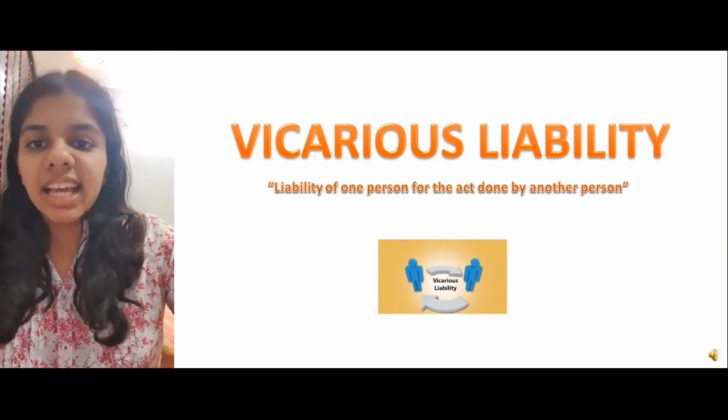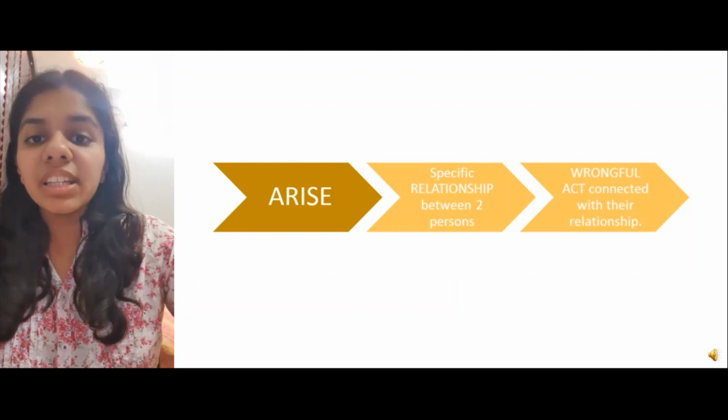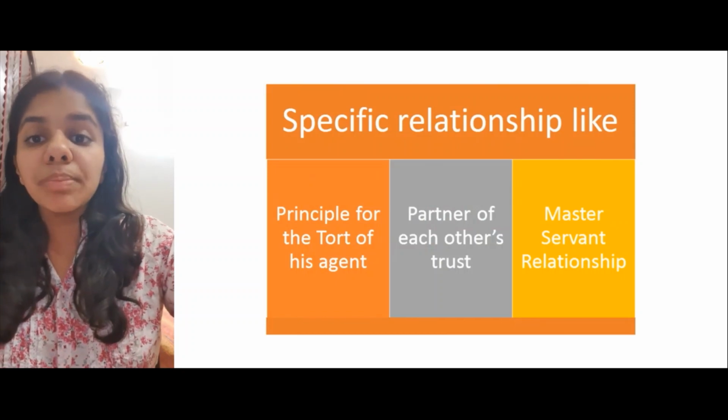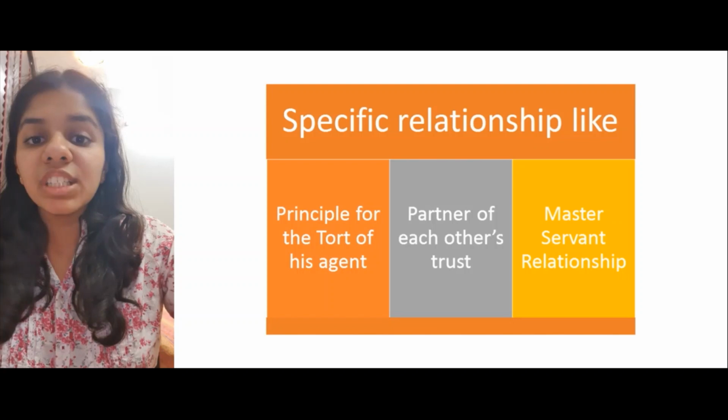However, vicarious liability will only arise when there is a specific relationship between two persons and the wrongful act committed by one of them is in connection with their relationship. Having a specific relationship is a necessity and it could be of any of the three types. Firstly, the principal for the tort of his agent. Here, the relationship exists between the principal and the agent. Secondly, the partner for each other's tort. Here, the relationship exists between two or more persons. And lastly, a master-servant relationship.